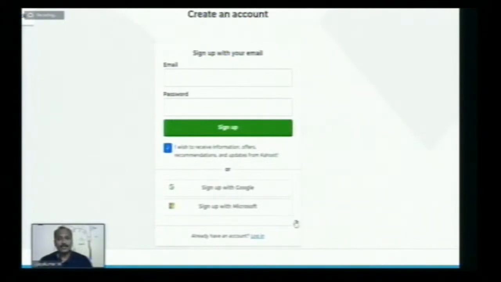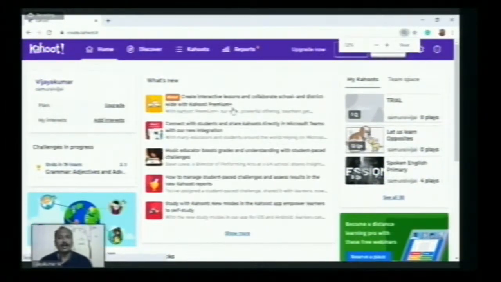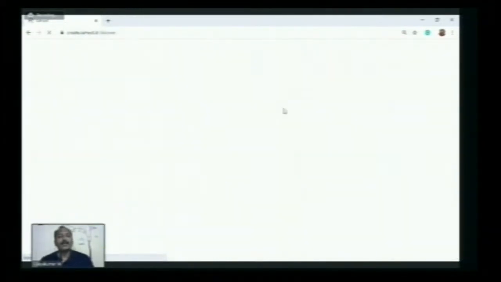And right, this is the home screen of the Kahoot.com website. There you can see the home button, discover Kahoot, the reports like that. And here, we are having discover. So let me go through the tabs quickly. Then we will explore how to add questions in Kahoot. Okay. So first, let me click with discover.